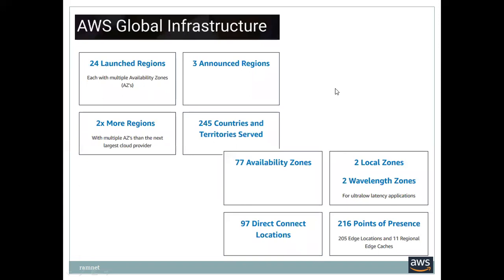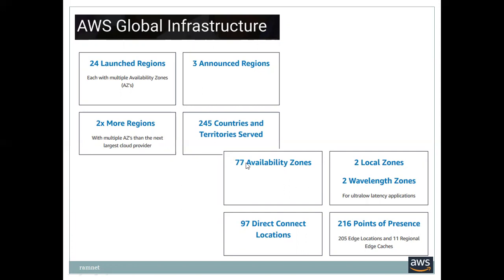So global infrastructure: 24 launched regions are there. Regions means they are present all over the world. AWS has its own data centers all over the world. In India, I can just say it is only in Bombay, nowhere else. Like that, Singapore, Hong Kong, Tokyo, and in Australia, Sydney or Canberra, somewhere it has been there. So this is nothing but the launched regions.